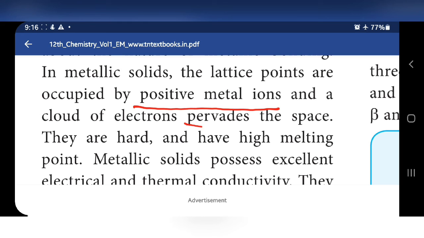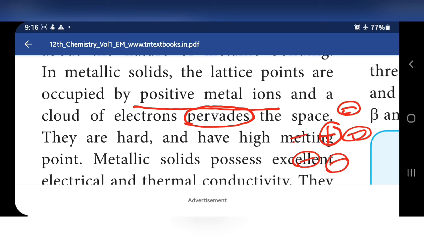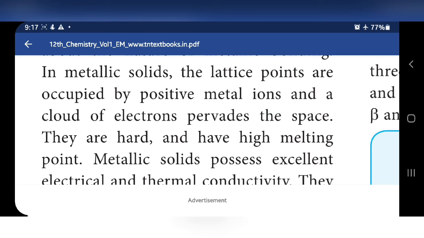Pervade means spreading. So the positive metal ion is surrounded by electrons, as given here. So lattice points are occupied with positive metal ions and a cloud of electrons spreading through the space.